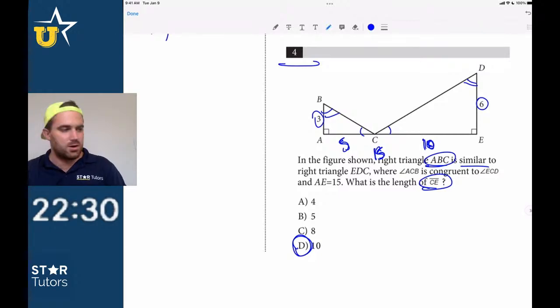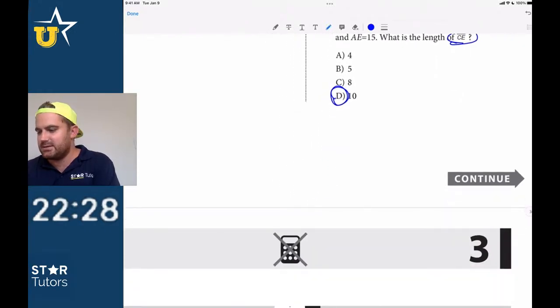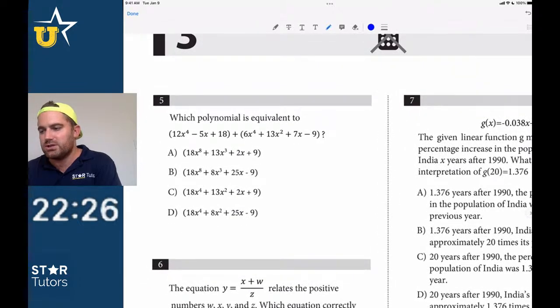Okay, continuing to move on, doing okay on time. Does that make sense, guys? How we're looking at those? It's so much easier to do a figure problem.